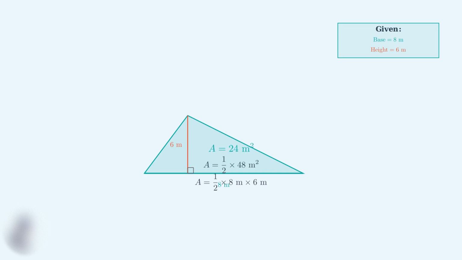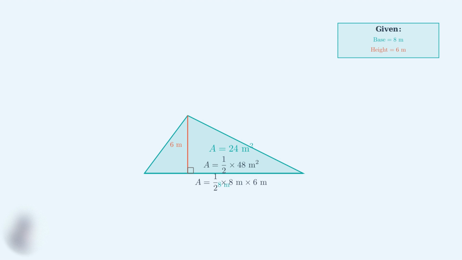Step 3, finally, we multiply by 1/2. 1/2 times 48 square meters equals 24 square meters. This is our final answer. The area of this obtuse triangle is 24 square meters. Notice that even though the height fell outside the triangle, we used exactly the same process.